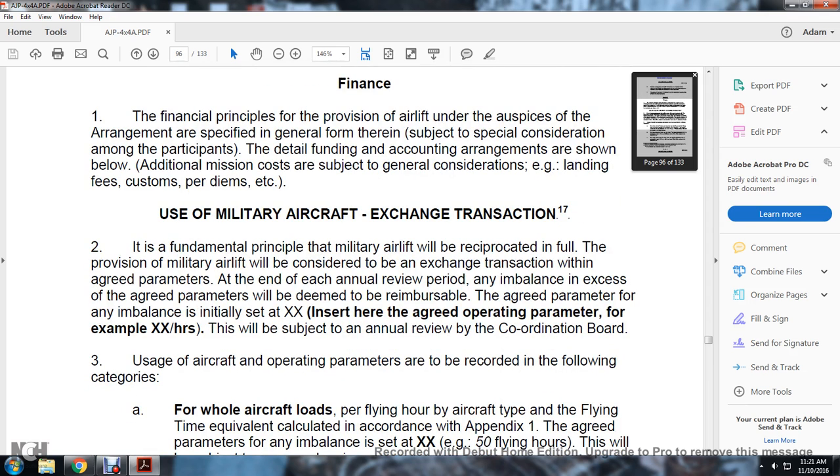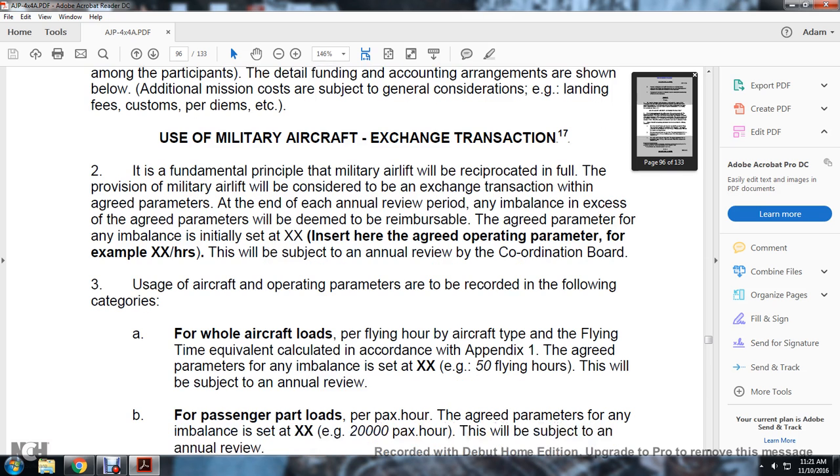A fundamental principle of military airlift is reciprocity in full, with the provision of military airlift considered to be an exchange transaction within the range parameters. At each annual review period, any imbalance in excess of the range parameters will be deemed reimbursable. The parameter for any balance is initially set at XX, inserted with the agreed operating parameter, for example XX hours, and will be subject to annual review by the coordinated board.